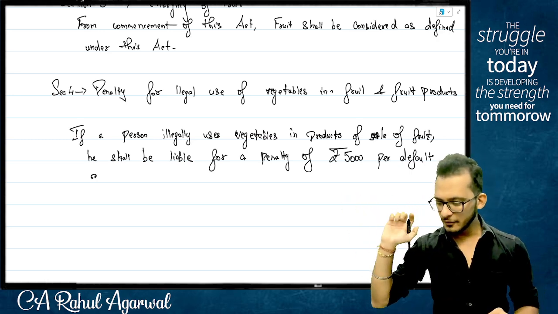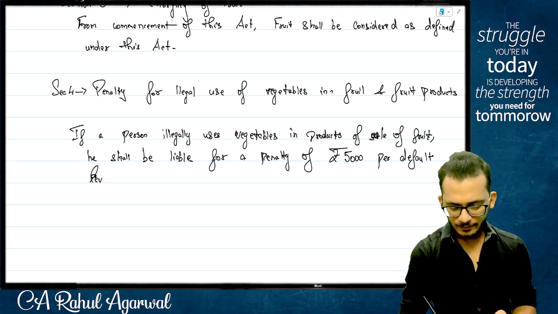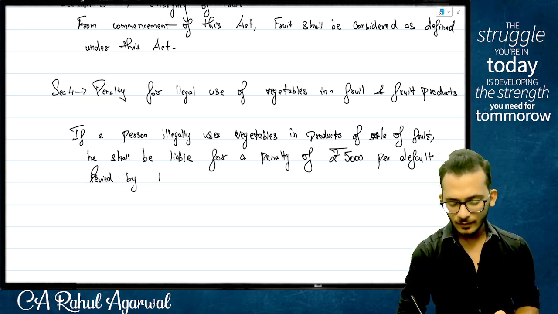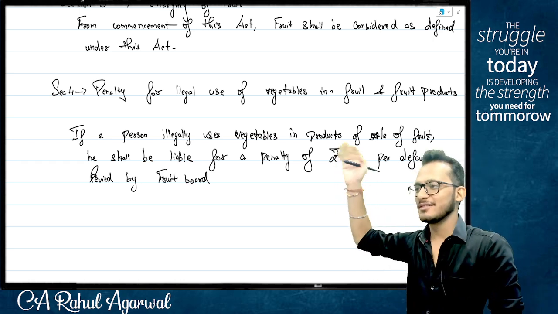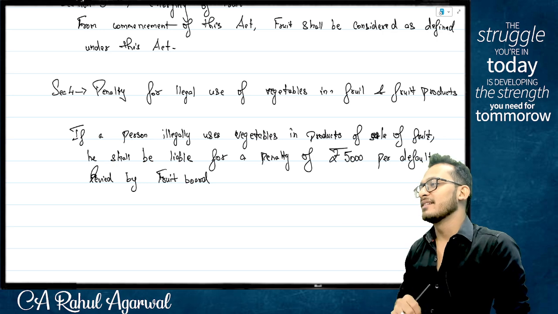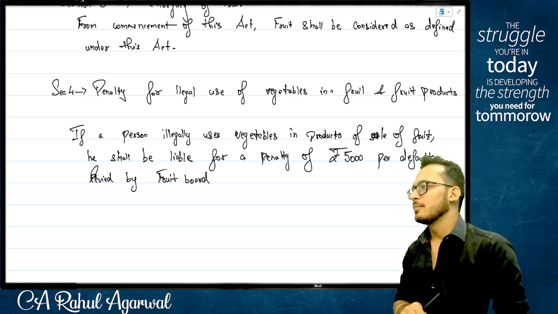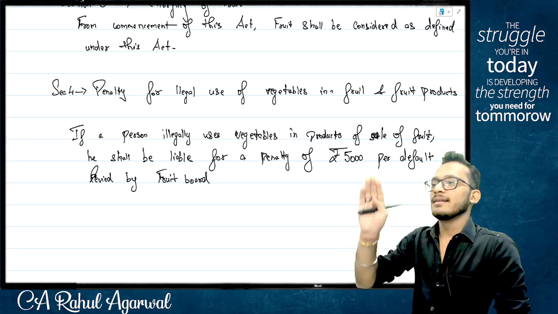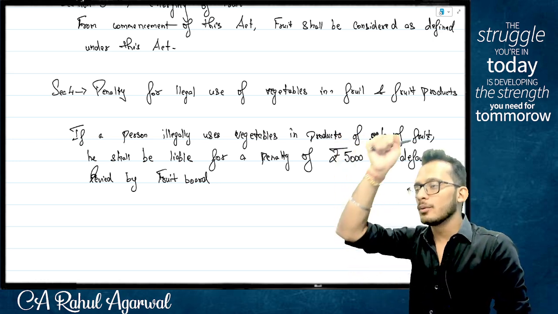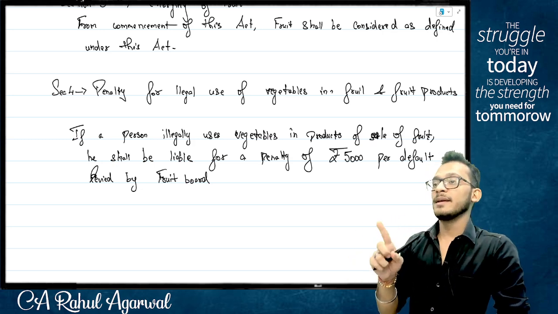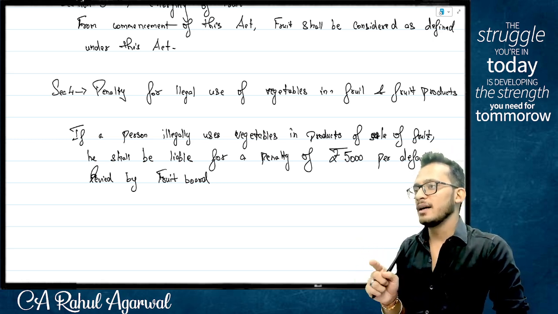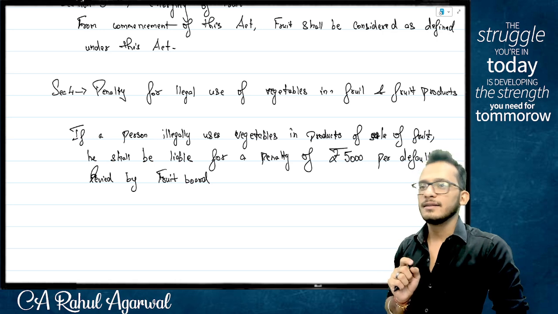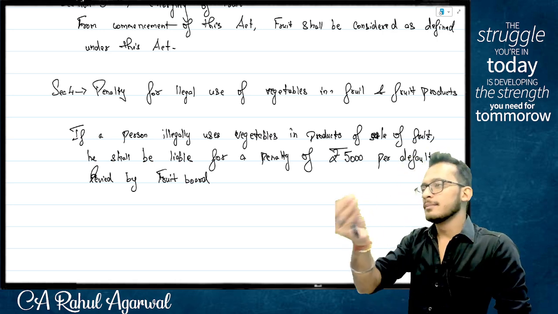So you have to come and say, he shall be liable for a penalty of 5,000 per default, levied by the fruit board. Collection is coming from the constitution itself, so that's okay. Yes or no? Yes. So now I'm telling the board now has the powers to put penalty on you. Now the moment I'm giving the powers to the board, does it mean that the board mandatorily has to put penalty? He can choose to not put penalty. It's a discretionary choice. Yes or no? Yes.